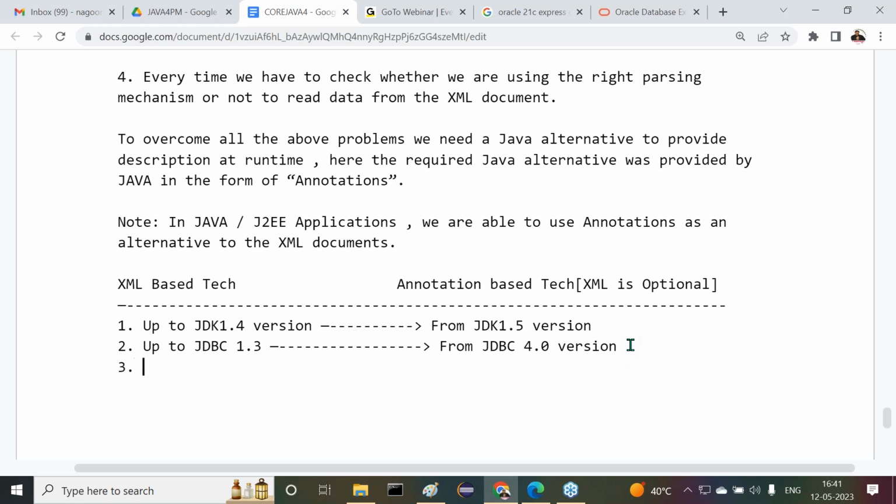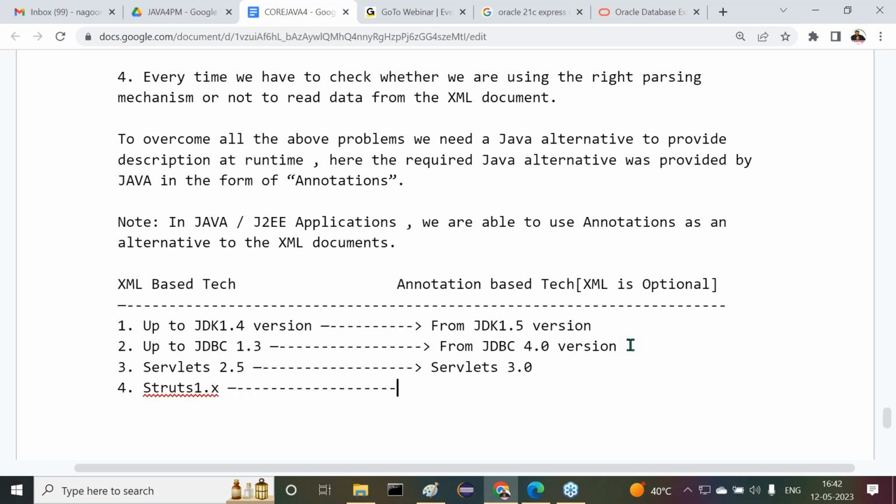Next one is servlets. Up to servlets 2.5 version, what is available here now? XML documents only. Right from servlets 3.0 version onwards, everywhere we are able to use annotations. After completion of this, next one is Struts, which is one of the frameworks.